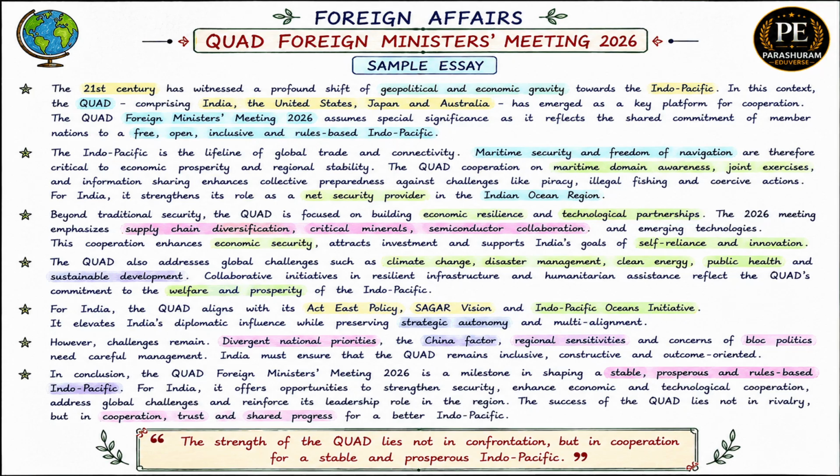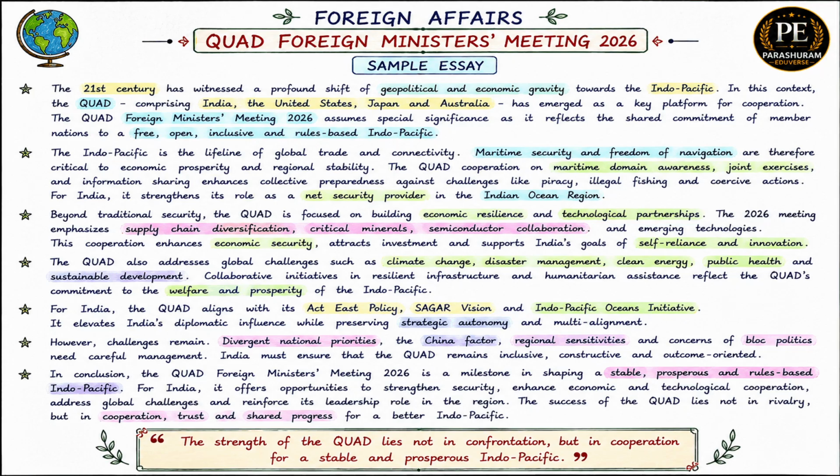India's strategic interest. This is the heart of the essay. Link the Quad with Act East Policy, SAGAR Vision, Indo-Pacific Oceans Initiative, strategic autonomy, India's global leadership aspirations. Also, challenges. Discuss major challenges such as different priorities among the Quad members, China factor, regional sensitivities, maintaining strategic autonomy. Way forward such as stronger cooperation, practical outcomes, inclusive development, technology partnership, and regional stability.